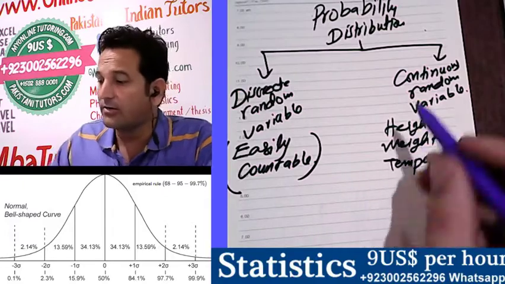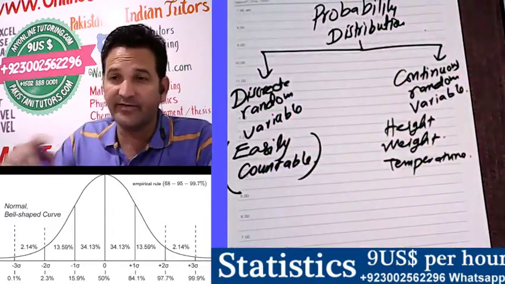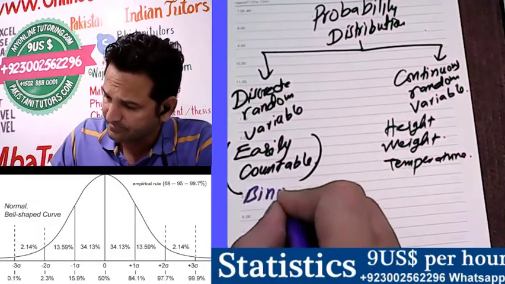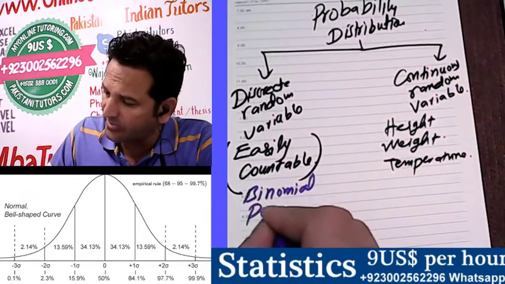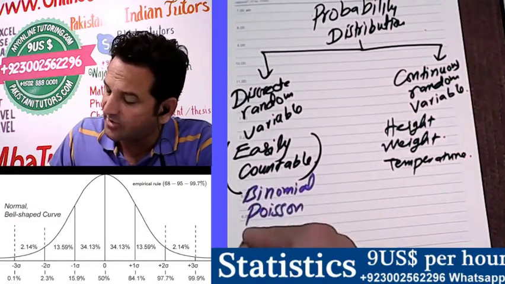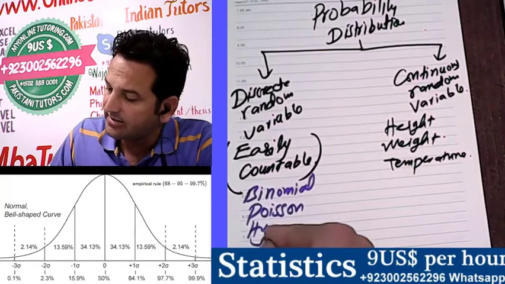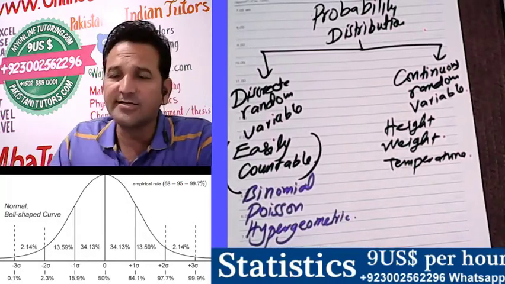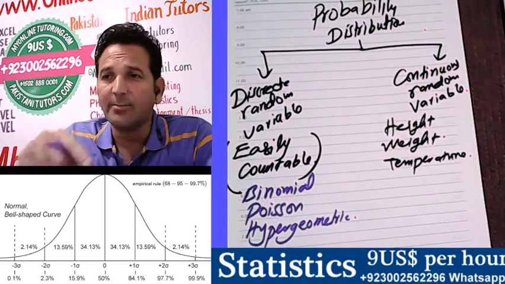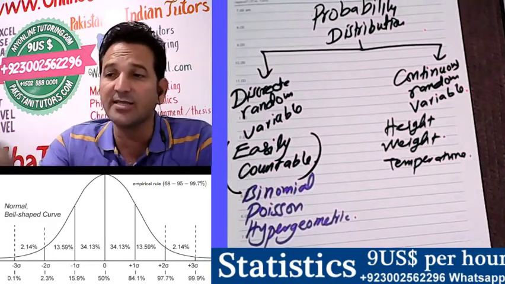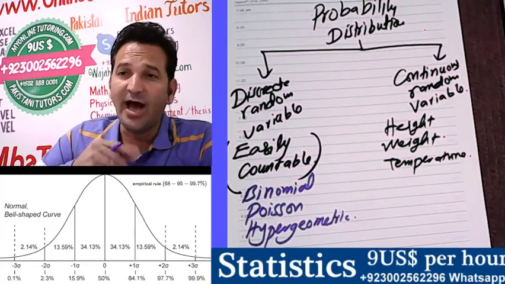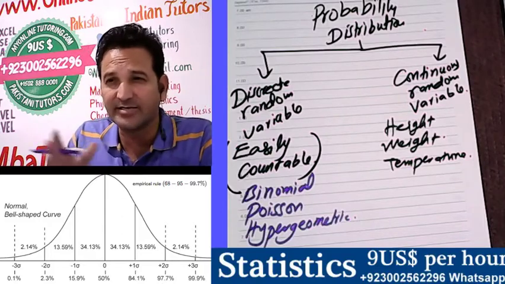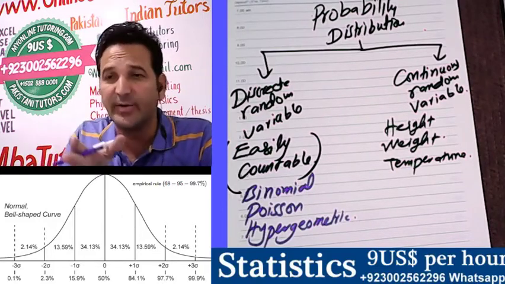Now in discrete random variable, we have three types of probability distribution. One is binomial, another one is Poisson, third one is hypergeometric. Although this is not our concern, we are making the base, because to build a building without making a base is useless. That's why I'm explaining what is probability, what is probability distribution.